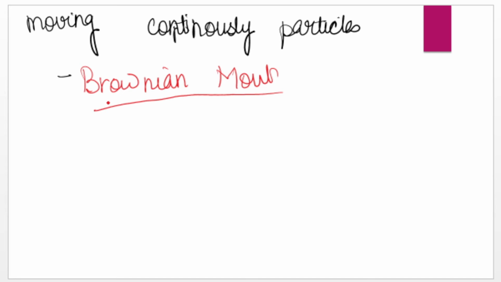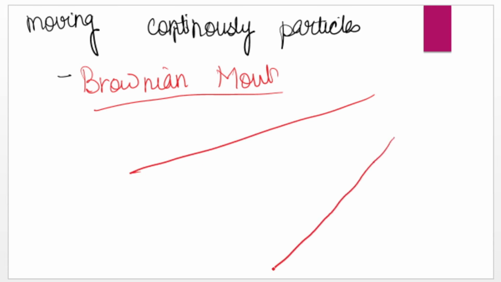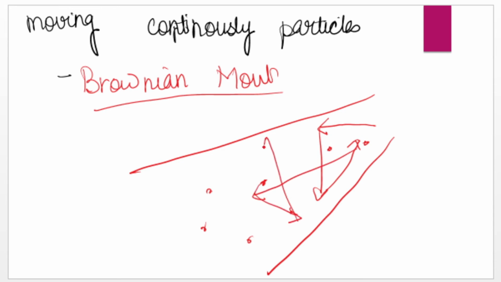Now I can prove this point very easily. Suppose you are sitting in a dark room and there is a beam of light coming. When this beam of light is there, there are certain particles, dust particles. Now, you might have seen these dust particles randomly moving in various directions. Now, why are they moving? Again, this random movement is called Brownian movement.